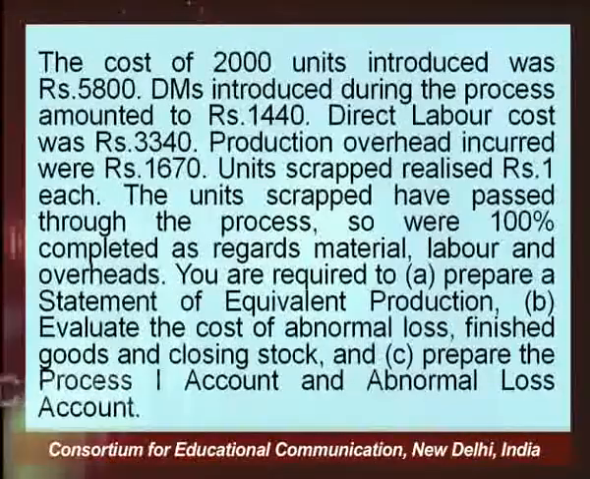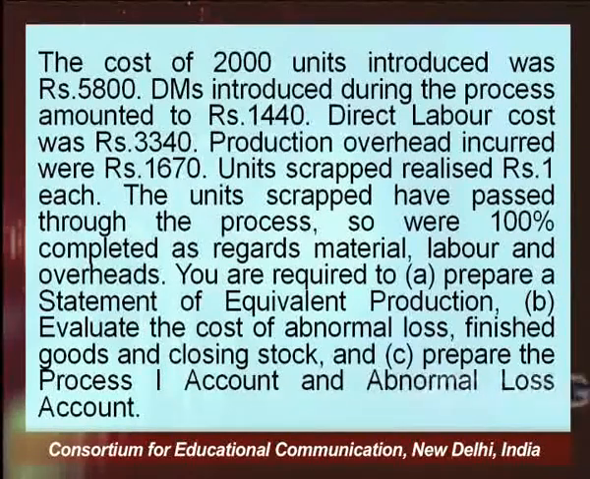What it means is that whatever your normal loss is, which we call units scrapped, right? These scrap units, which are normal loss, are sold in the market as scrap, and fetch you rupees 1 per unit. That is, if there are 100 units, this will fetch you 100 rupees. The units scrapped have passed through the process, so were 100% completed as regards material, labor and overheads.